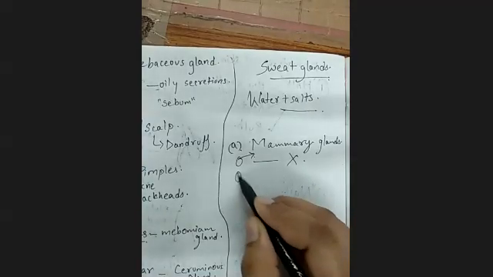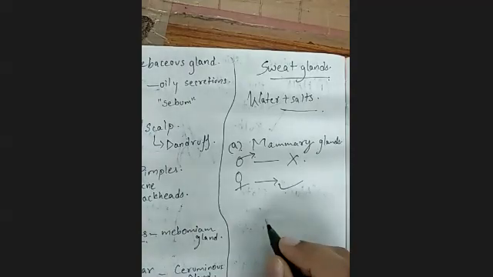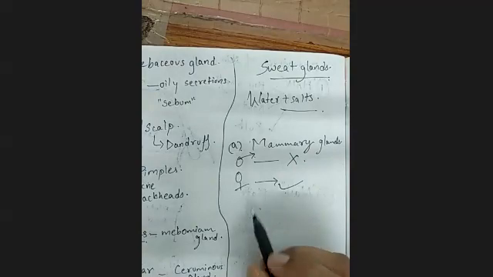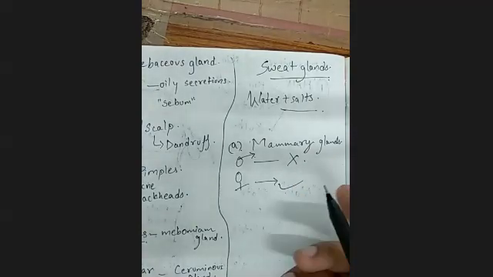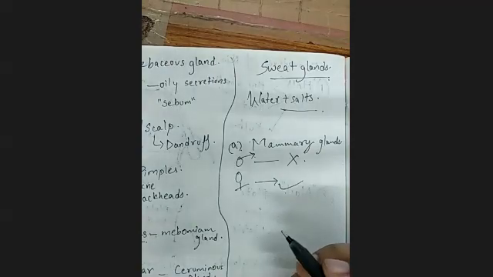For females, it is very much active and required. First of all, after puberty, this particular gland develops and gives the proper shape to the female body. That is why it is required. And after that, when a female is ready to deliver a baby, at that time these glands are very much functional.